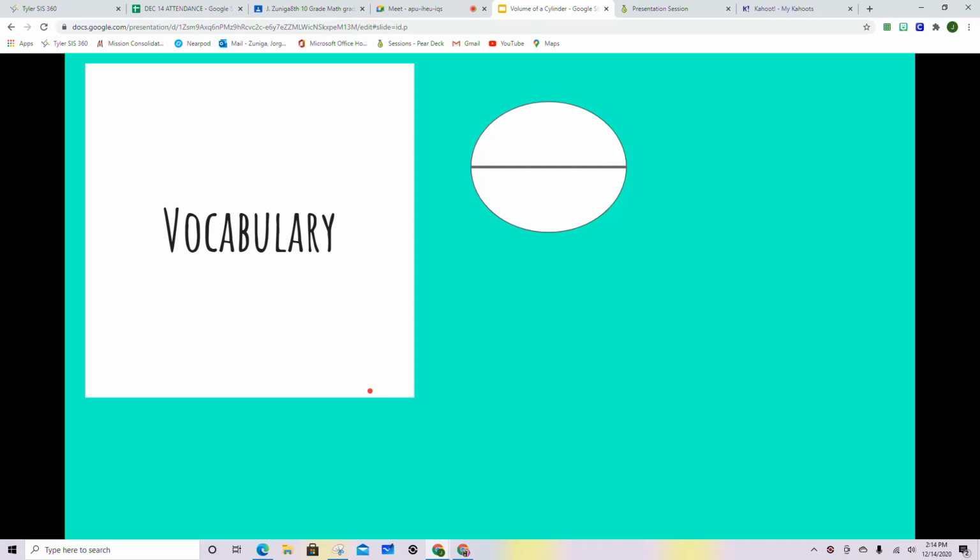goes all the way across. We call this the diameter. Then we have another circle with a line that goes from the edge of the circle to the center. This line is called the radius. The radius is half the size of the diameter. So if you are given the diameter of 4 centimeters, the radius is going to be 2 centimeters.